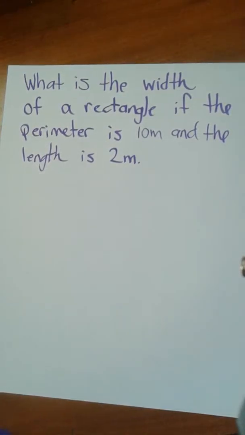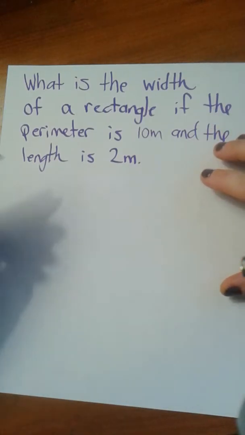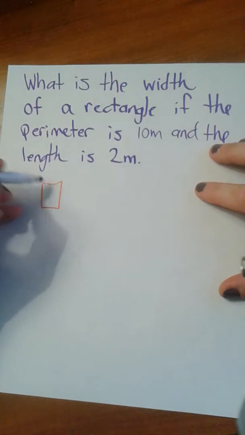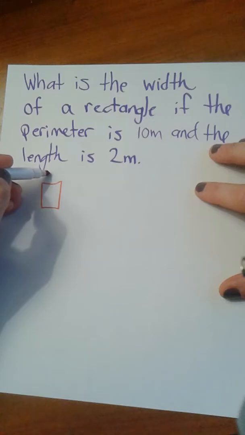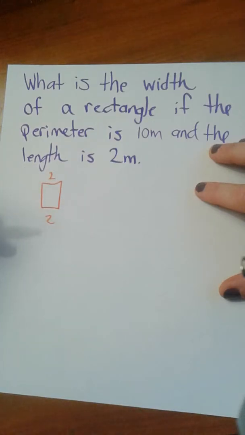All right, everyone, we're doing a very similar situation question here. The question is, what is the width of a rectangle if the perimeter is 10 meters long and one of the lengths is 2 meters? First thing we do is draw ourselves a little sketch so we kind of know what's going on. The length is 2 meters, 2 meters.